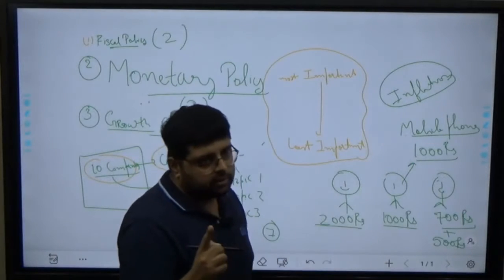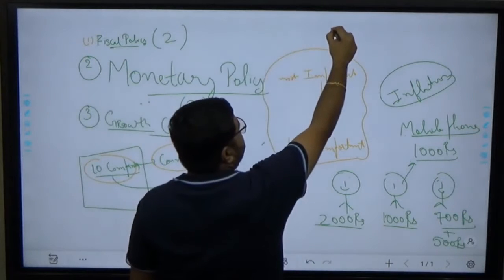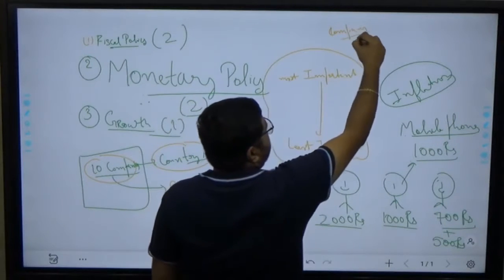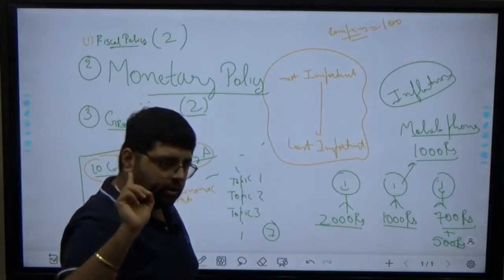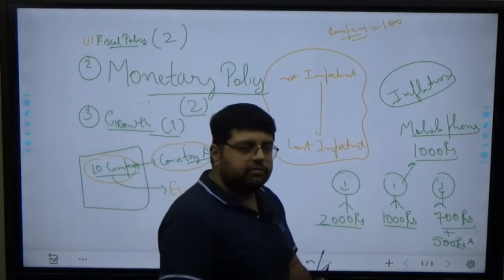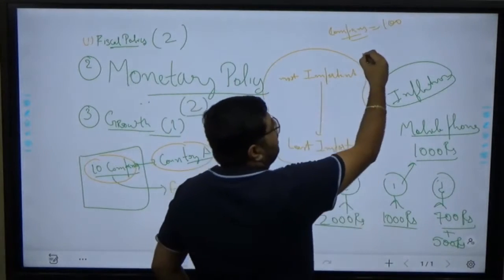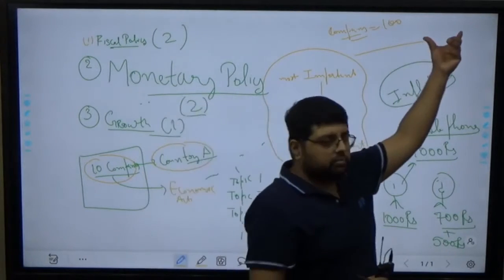For example, the first company said, sir, I earned around 100 rupees in 1 year. Company B will say, I earned 50 rupees. Whatever they earned, I'll add all of it, and the value that comes is the growth of the country.